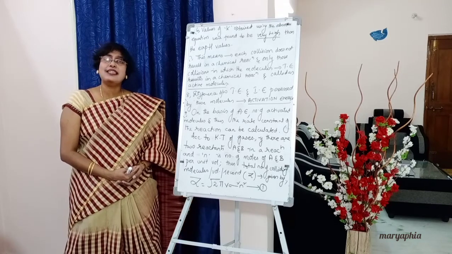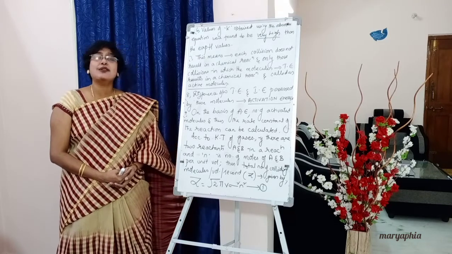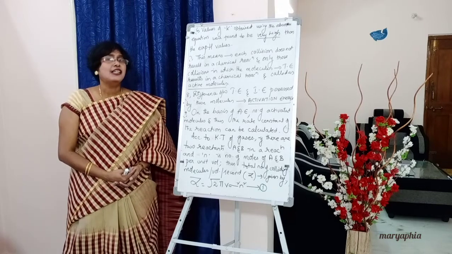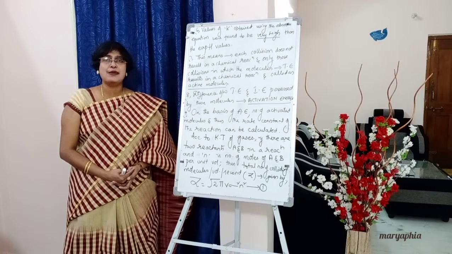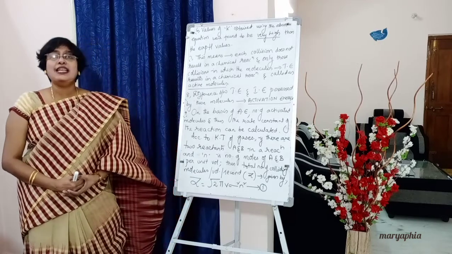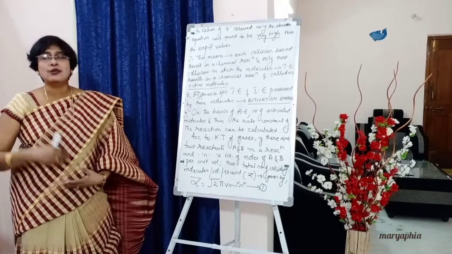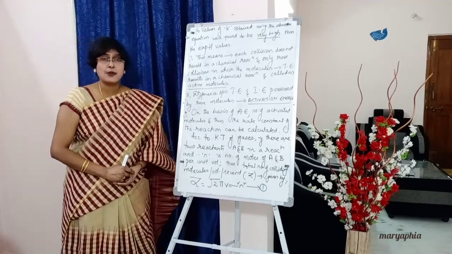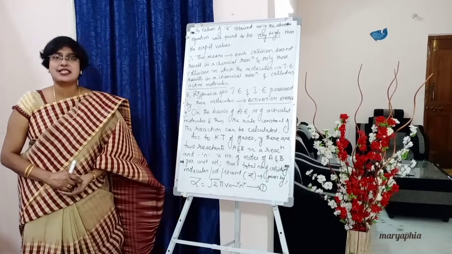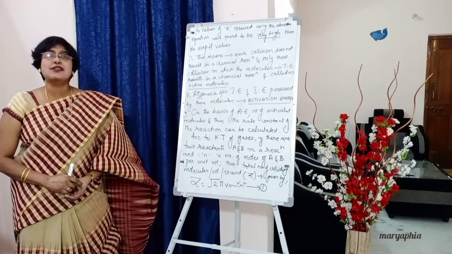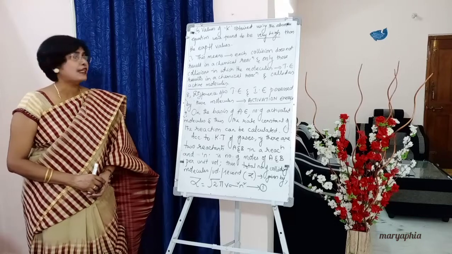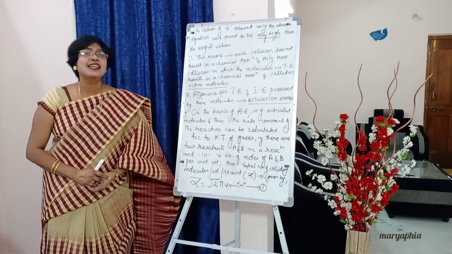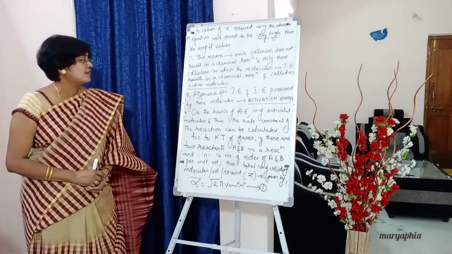And we got the theoretical values when each collision was resulting in a chemical reaction. So from this we can say that each collision doesn't result in a chemical reaction, and only those collisions result in a chemical reaction in which the molecules possess threshold energy. The threshold energy definition I have also given under effect of temperature. And those molecules which possess threshold energy are called active molecules. Understood, students?